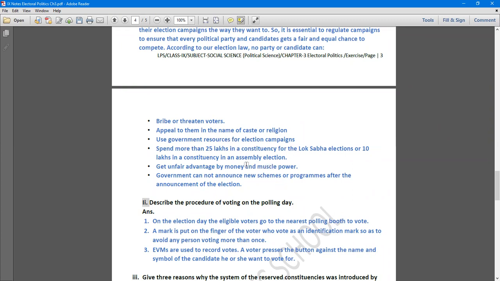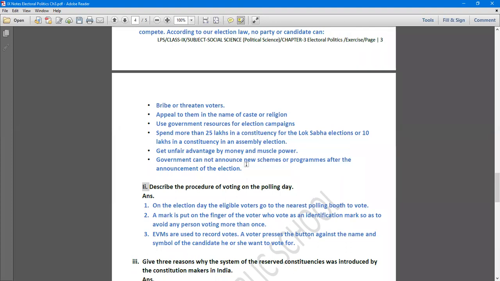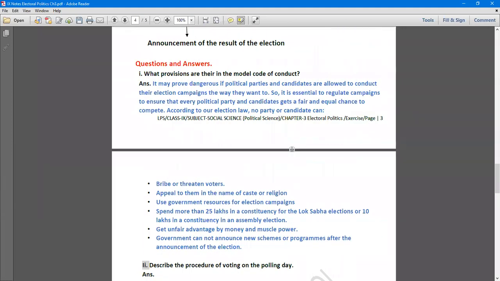And the party and the candidate cannot spend more than 25 lakhs in a constituency for the Lok Sabha elections, or 10 lakh rupees in a constituency for the assembly elections. No one can use money and muscle power in the election. The government cannot announce new schemes or programs during the election. These are the norms in the MCC, the Model Code of Conduct. The Model Code of Conduct is there to hold the election in a free and fair manner.